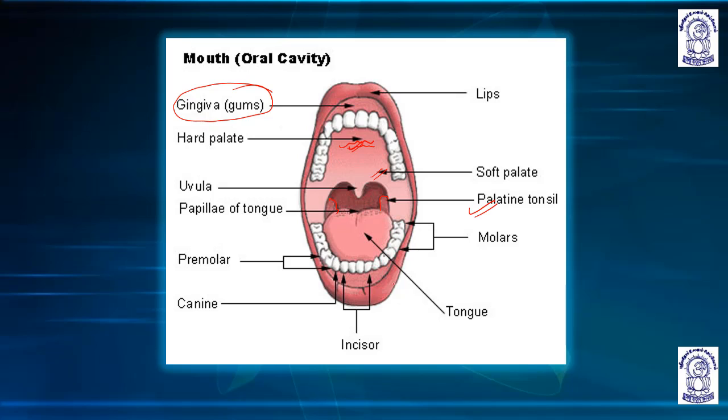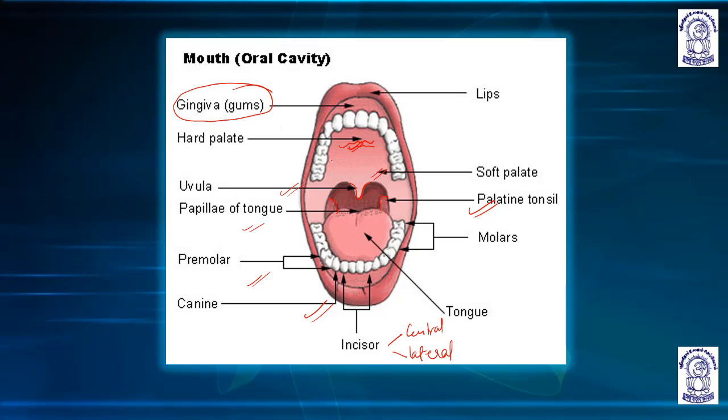These are molars, tongue. These are the incisors, central and lateral incisors, canines, premolars, the papillae of the tongue, different types of papillae, which we will discuss in the coming slides, and the uvula, overhanging. You can see the uvula.